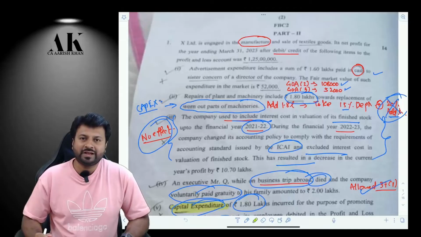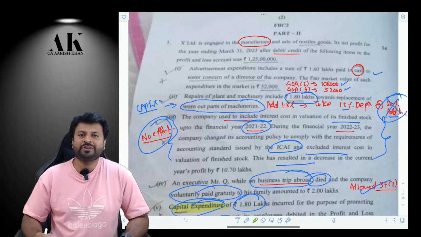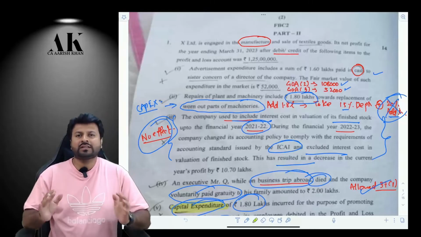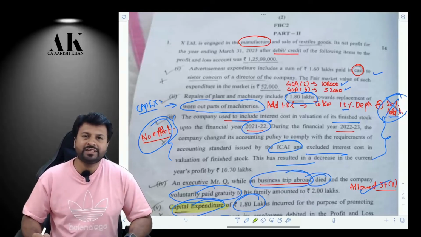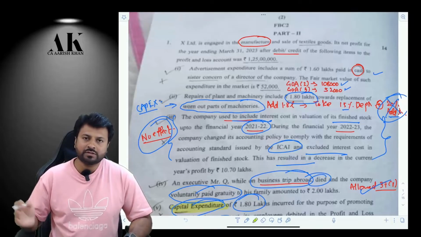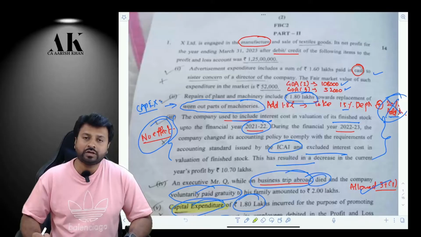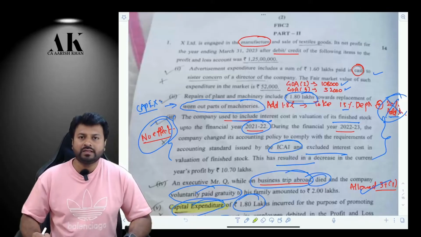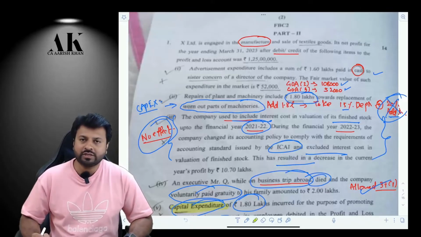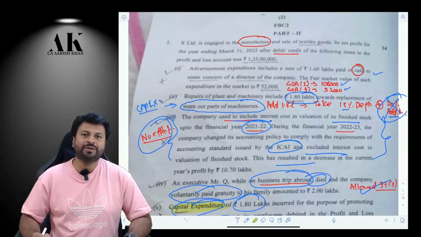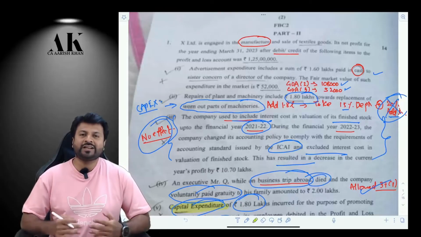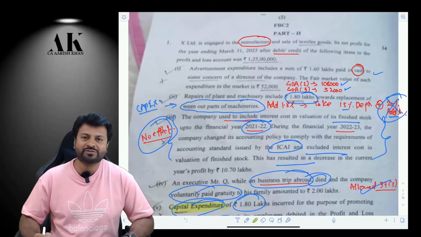So here we come today to review the CA Final Direct Tax Paper 7, May 2023 for all our South India students, especially in full English. I have already done my review for the Hindi version, which was uploaded 2 days back. I got a great review over there. And I got a lot of requests from the South Indian students that, sir, please review the paper in English also. So here I come in front of you all to review the paper in English also.